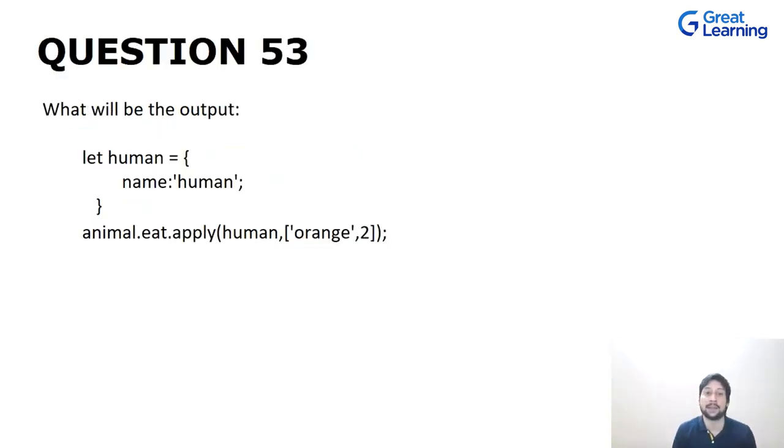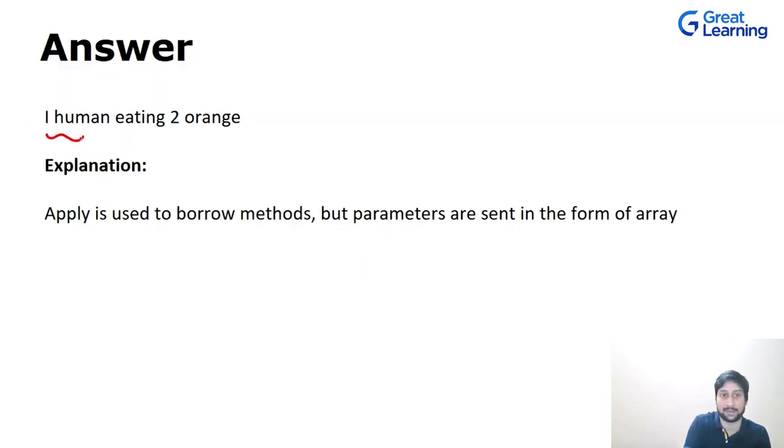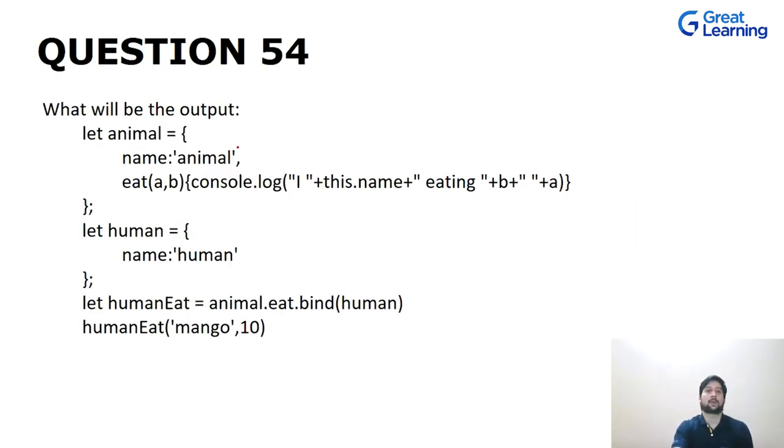There is another way with which you can borrow methods, that is with the help of apply. Instead of passing your arguments separately, here we pass our arguments in the form of an array, and it acts the same as call. You will still get the same output, I human eating 2 oranges, and apply is used to borrow methods, but parameters are sent in the form of an array. Simple. Now let's talk about this question.